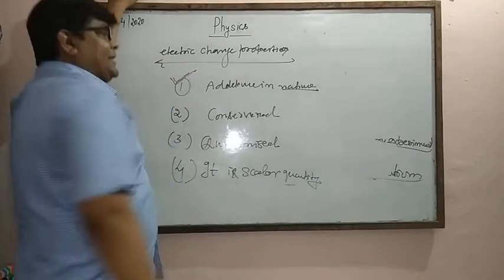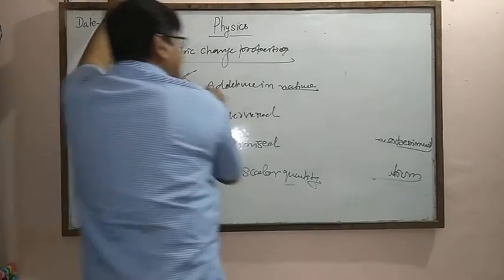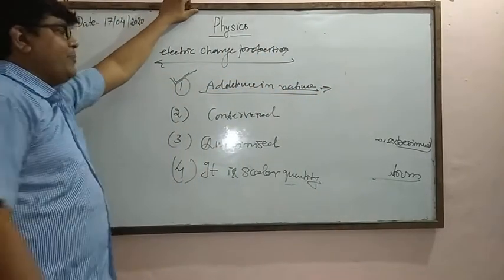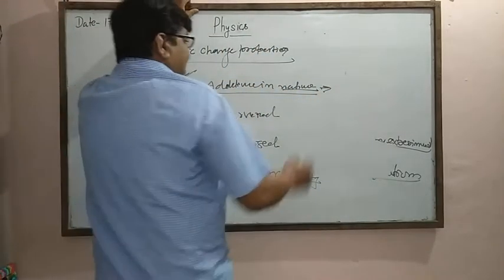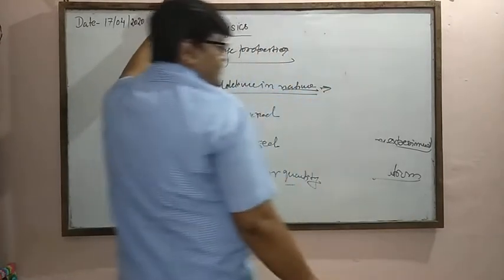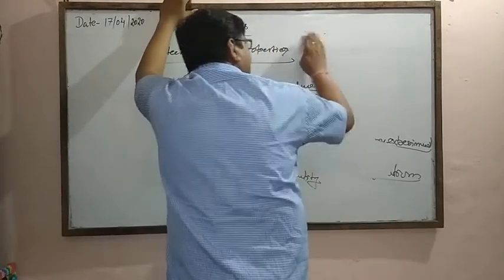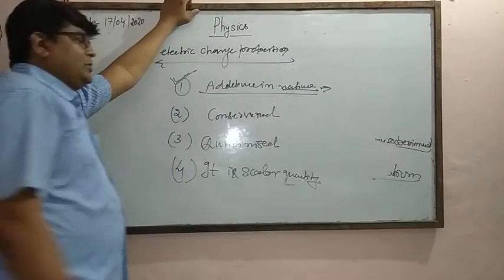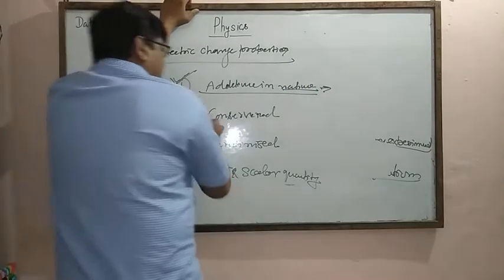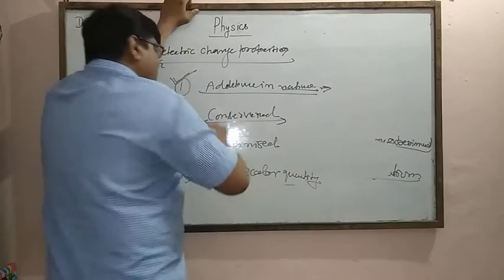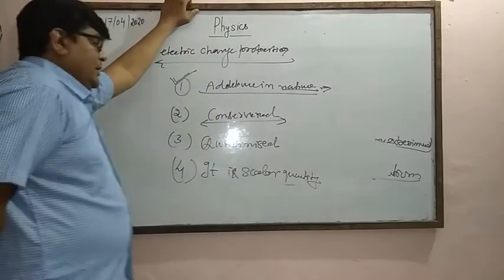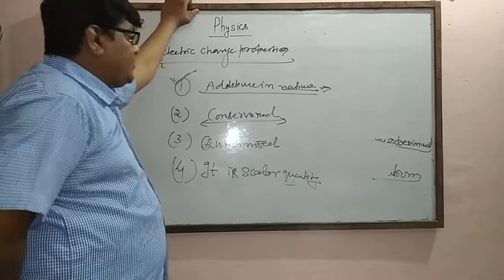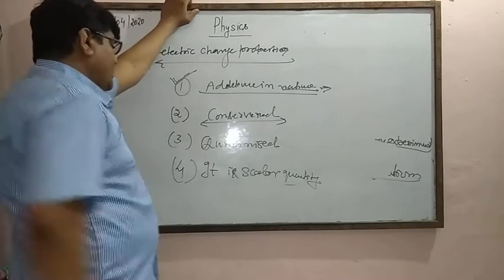The first property is additive in nature. It means all static point charges are added algebraically, because all charges are scalar in nature, having only magnitude and no direction. Conserved means it cannot be created and cannot be destroyed, only changed from one form to another.